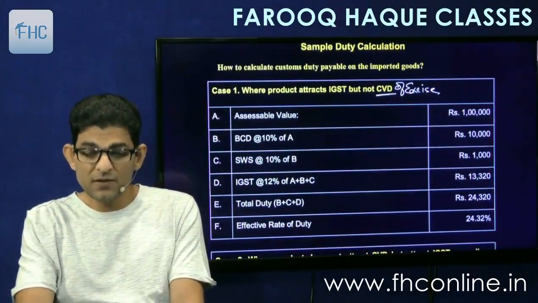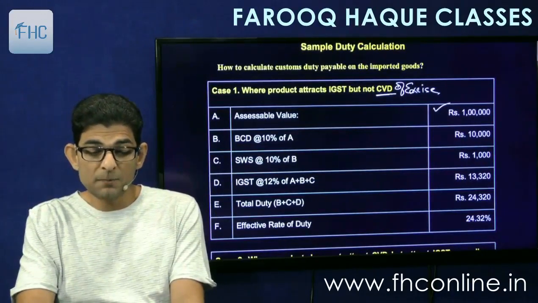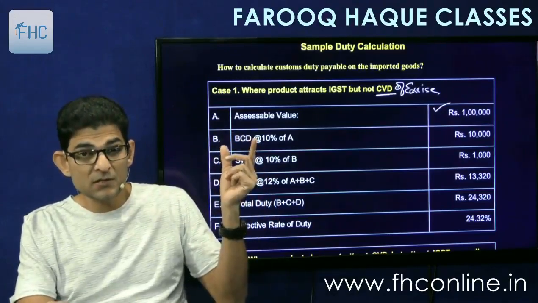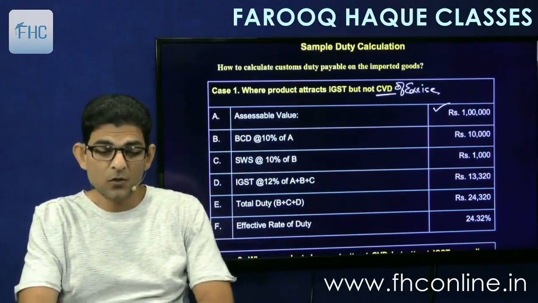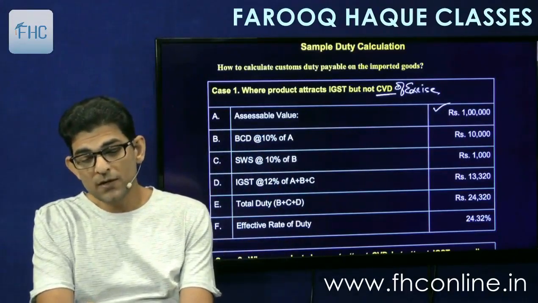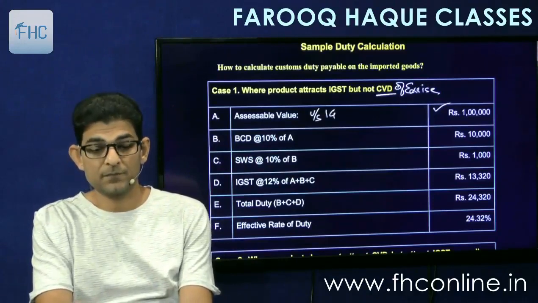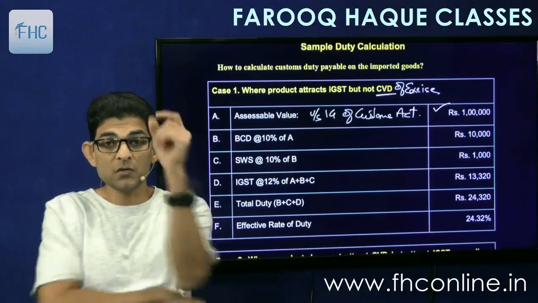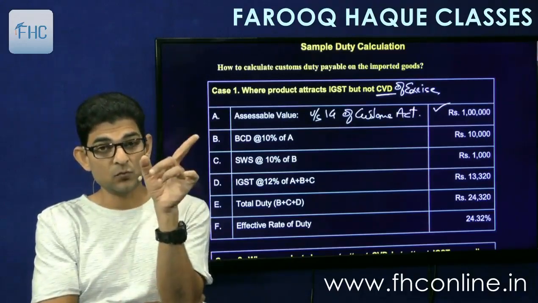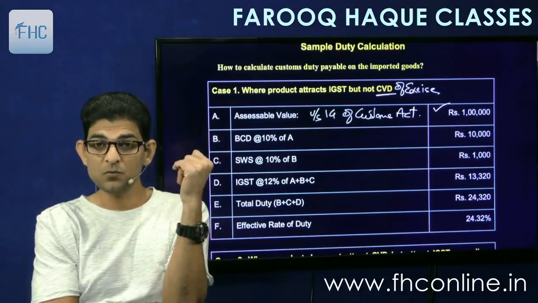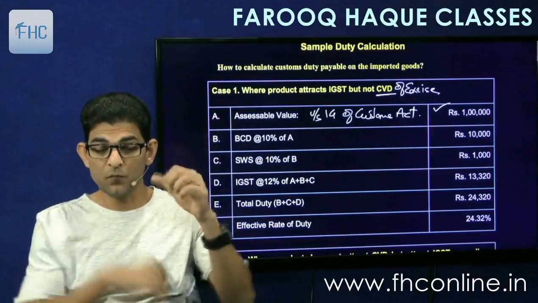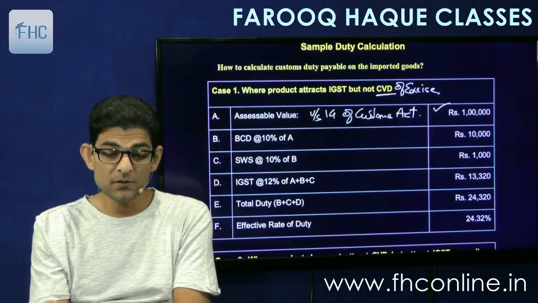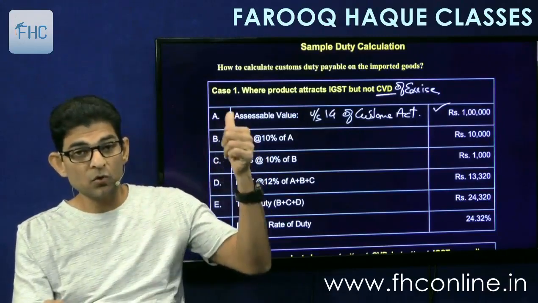So assessable value, if say is 1 lakh, first you will charge the BCD. These are hypothetical rates. Suppose BCD is chargeable at 10%, so we will first charge the BCD on the assessable value. This assessable value is under section 14 of Customs Act, which can be transaction value or it can be tariff value. If tariff values are fixed, then it will be tariff value. If no, then transaction value of imported goods. The first duty that you add is the BCD, basic customs duty. Suppose it is 10%, so it will be charged 10% of A.